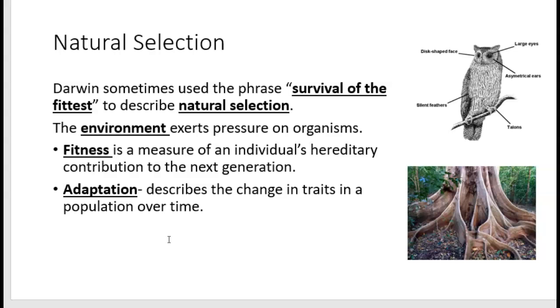So fitness is the idea that there are certain traits that are just natural variations that are going to make us better suited for a certain environment to survive. And if we are surviving, we are reproducing and we are passing those genes on to our offspring. And so adaptation just refers to the idea of a change in a trait over a population over time because of the ability to survive environmental pressures. So that is natural selection.